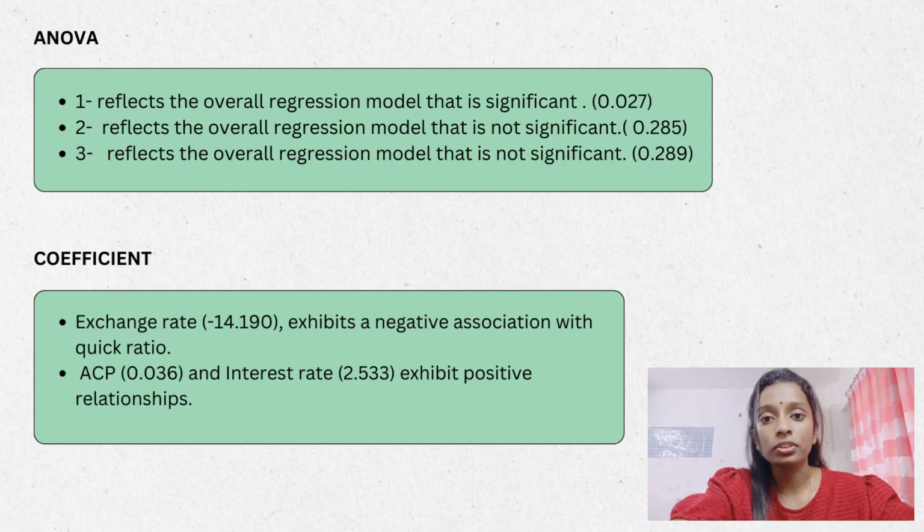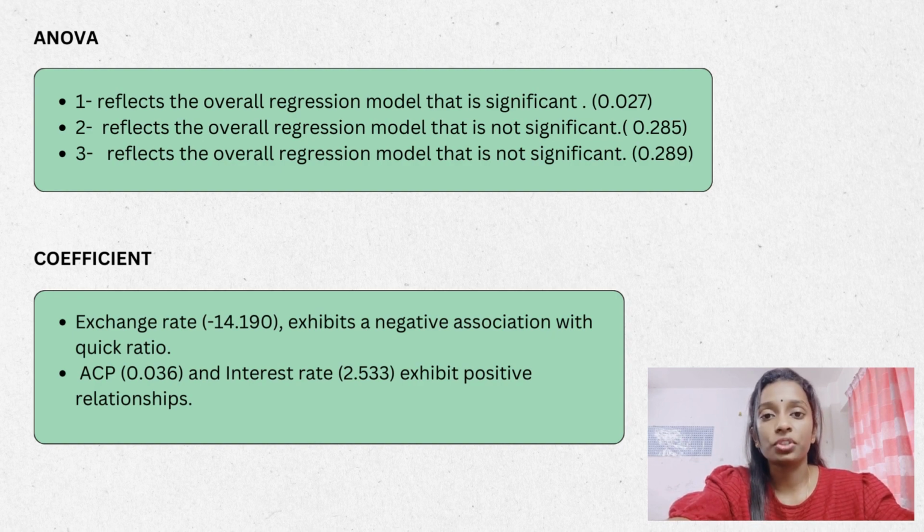Next is the ANOVA part. For model 1, the ANOVA shows that the overall regression model is significant, which is 0.027. Model 2 shows that the overall regression model is not significant, which is 0.285. The last one, model 3, shows that the overall regression model is not significant either, which is 0.289. So two models are not significant, and model 1 is significant towards the variable, which is the quick ratio.